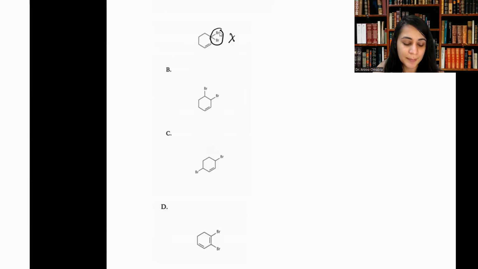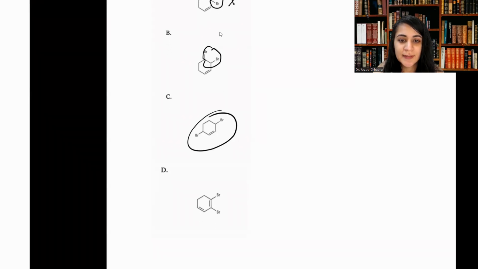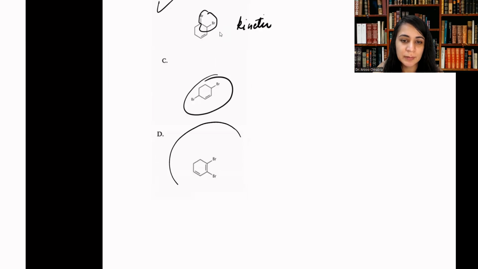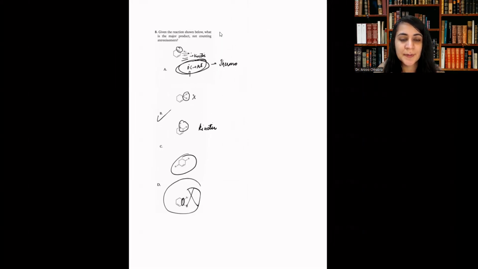Now, if we think about option B, we have the two BRs getting added on the double bond, and only one of the double bonds is getting affected. So this over here is a rearranged product, which is the thermodynamic product of that alkene. So this is actually the kinetic product. Only one of the double bonds is reacting. So B is the correct answer. And D is completely incorrect, because they cannot retain the double bond and add BRs on it at the same time. So B is the correct answer for this problem.